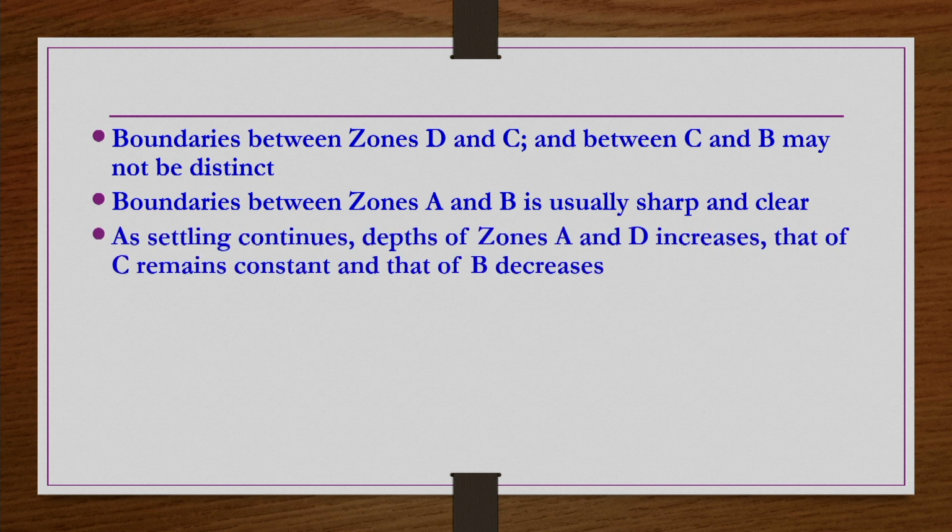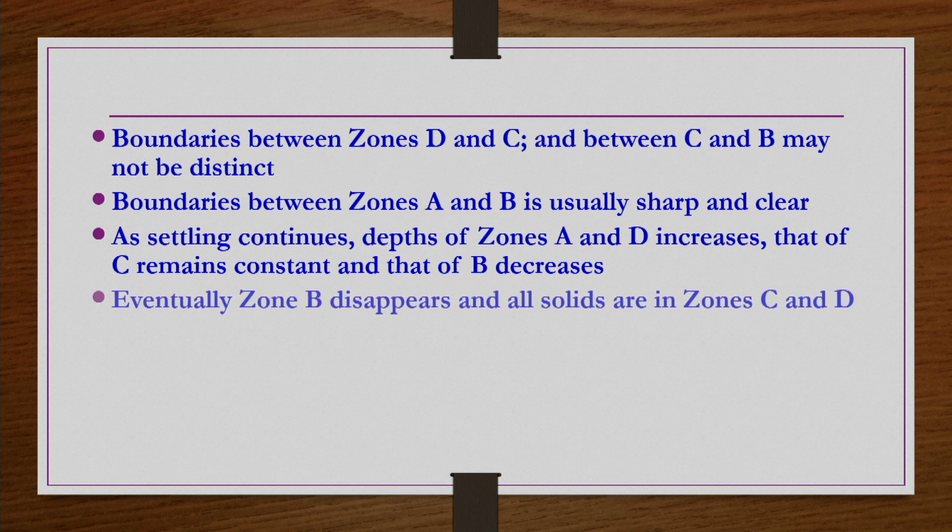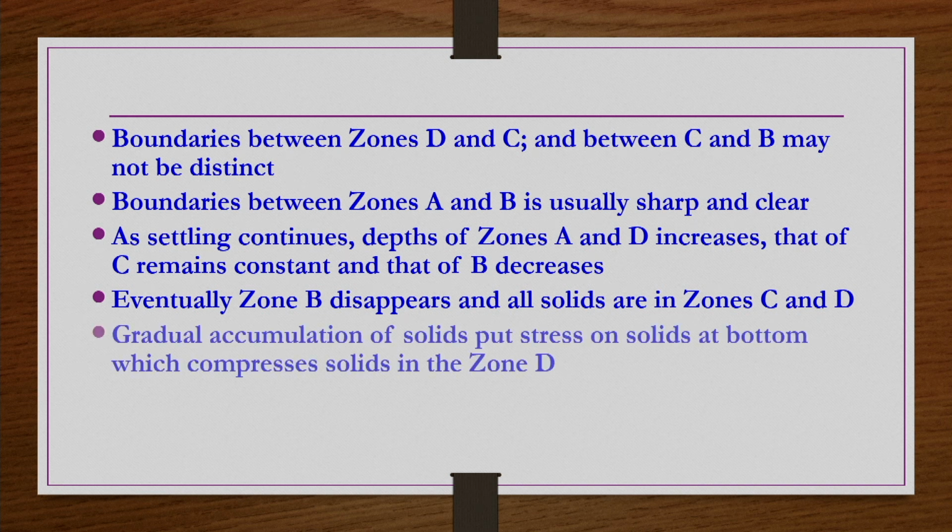As settling continues, the depths of zones A and D increase, that of C remains constant, whereas the depth of B decreases. Eventually, zone B disappears and all solids are in zones C and D only.